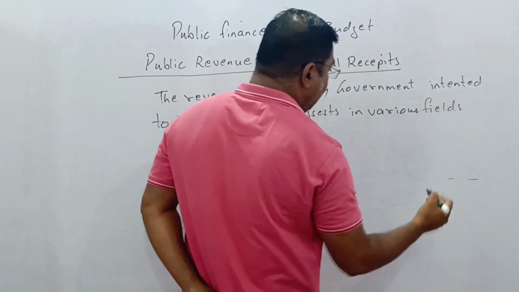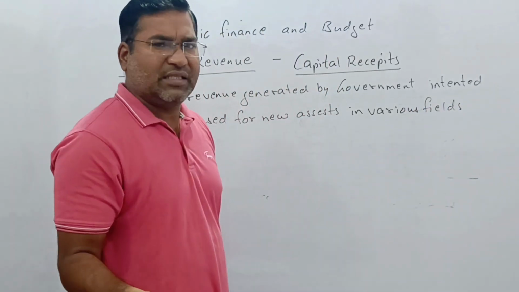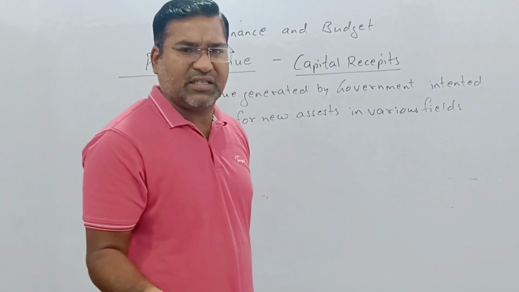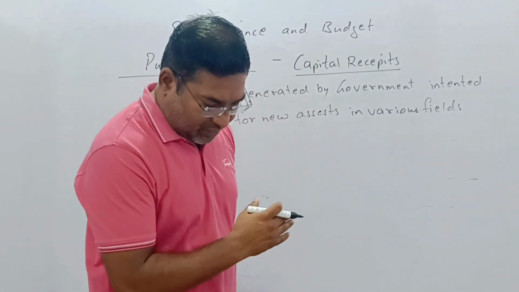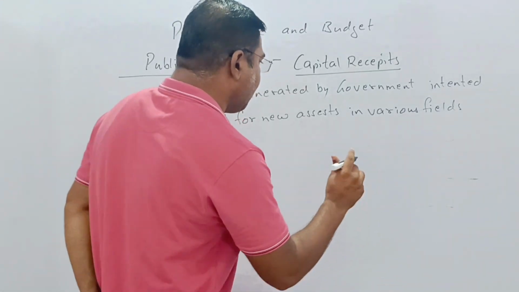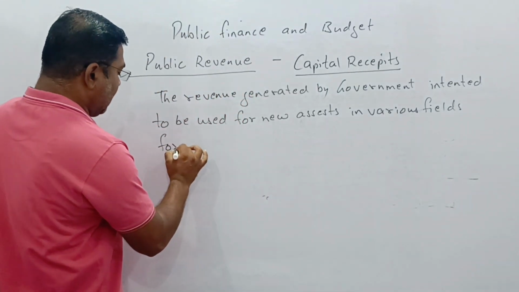For example, agriculture is a field, industry is a field, service is a field, banking is a field. In different forms, fields for the economy.